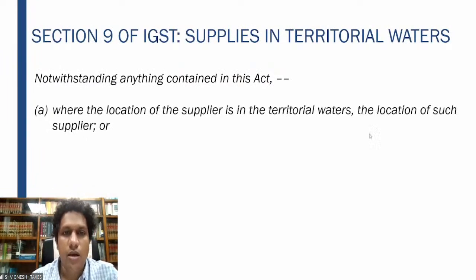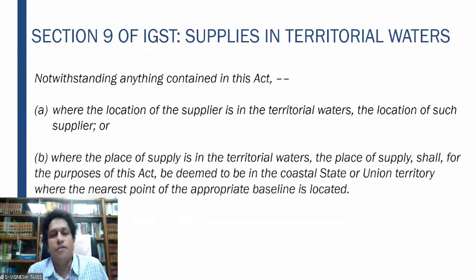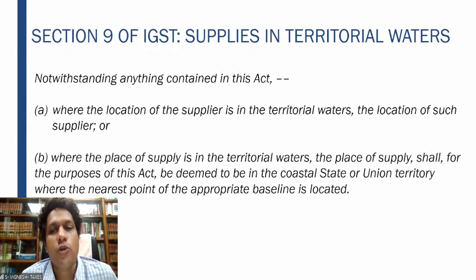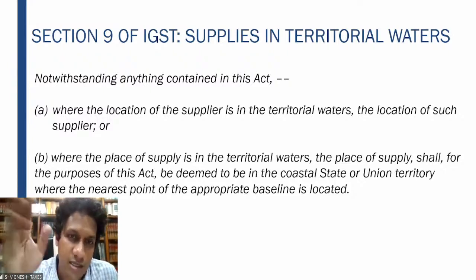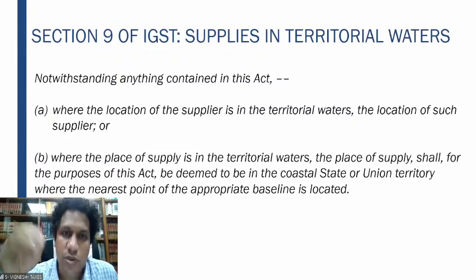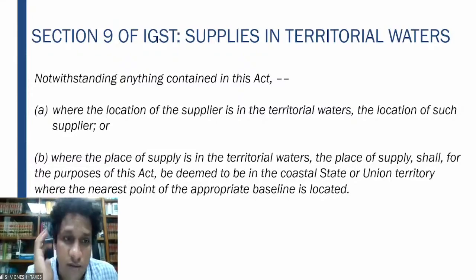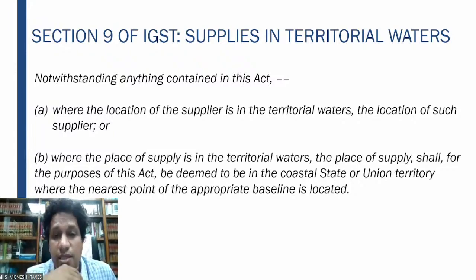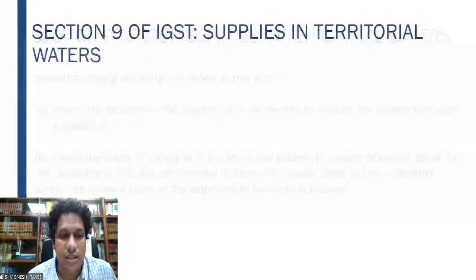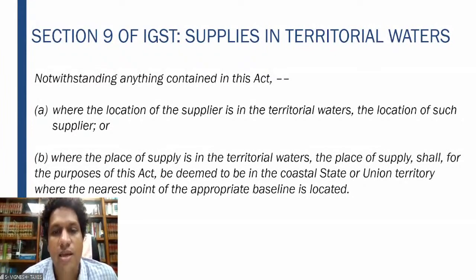Now we come to section 9. Section 9 of the IGST Act, supplies in territorial waters. Now what happens where the location of the supplier is in the territorial waters? Notwithstanding anything contained in the Act, where the location of the supplier is in the territorial waters, that means in the waters, in the ship, some service is being provided, or when the ship is going, some product is being sold on the ship. The place of supply shall, for the purposes of the Act, be deemed to be in the coastal state or union territory where the nearest point of the appropriate baseline is located.